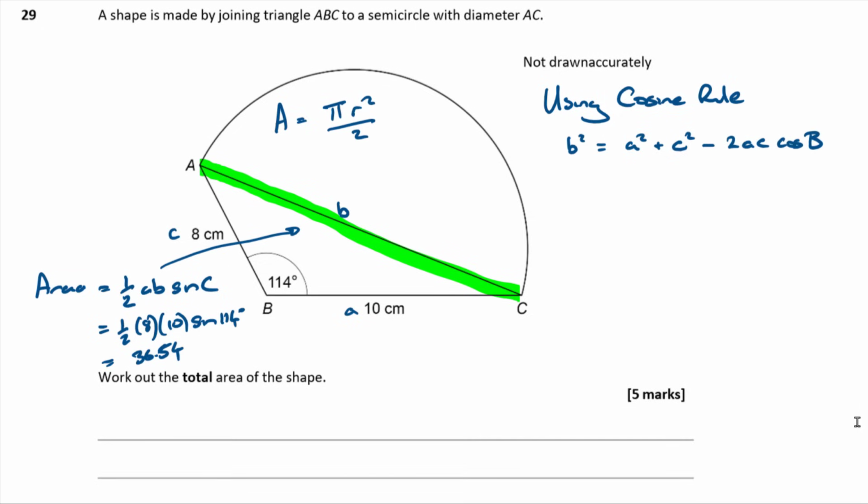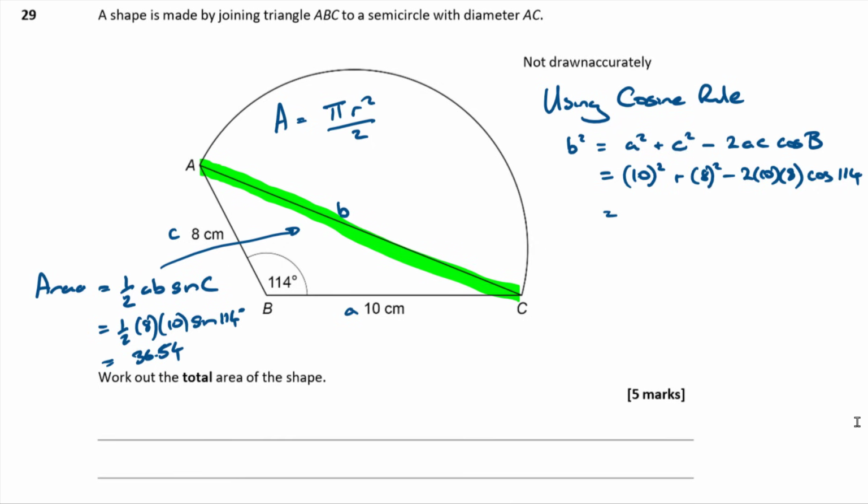So b squared equals a squared plus c squared minus 2ac cos B. Now, sub in. a is 10 squared, c is 8 squared, minus 2 lots of 10 lots of 8 times the cosine of 114.